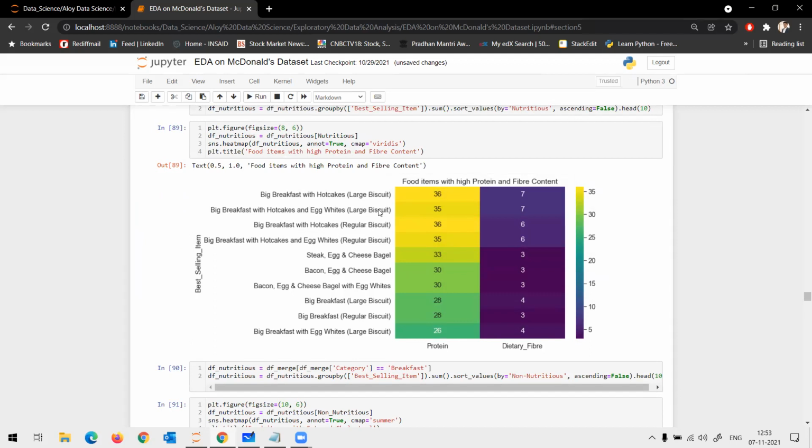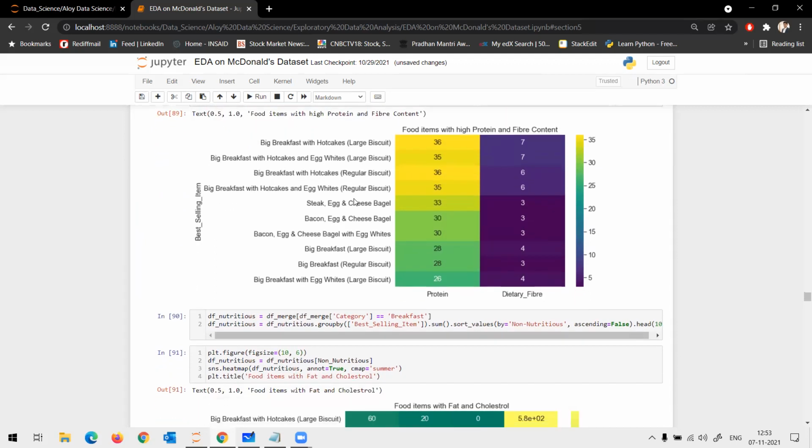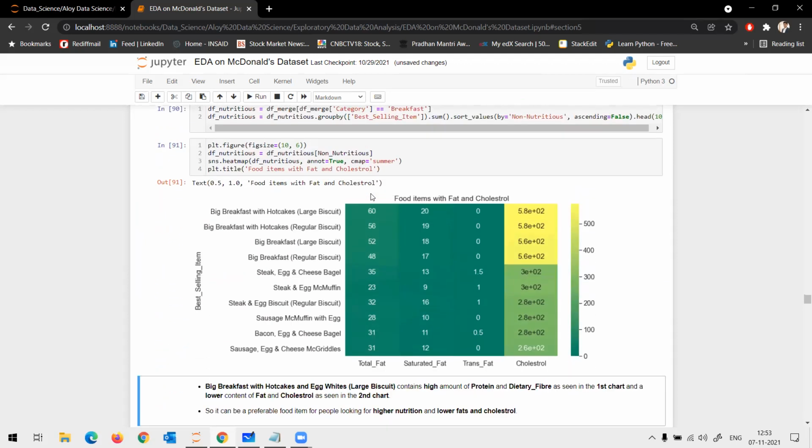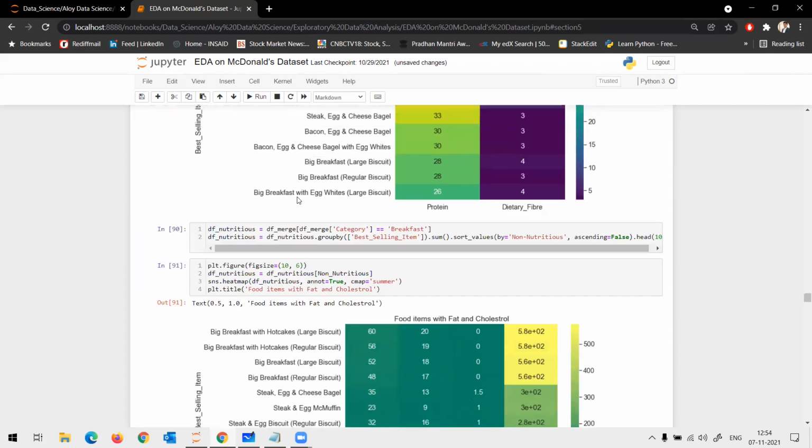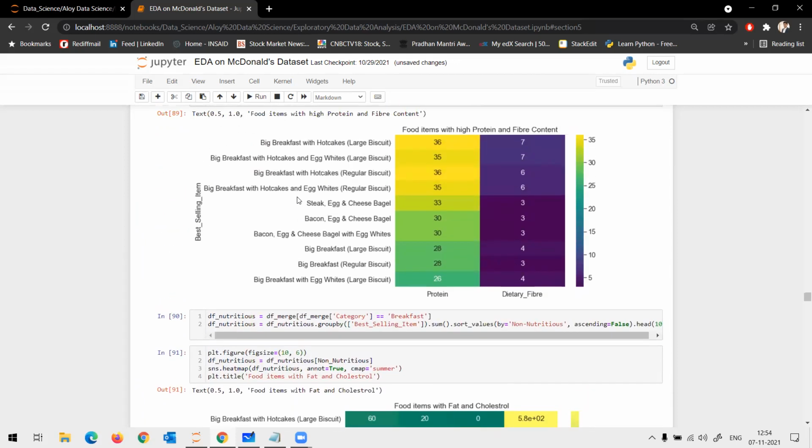So which combination of food would you recommend to a friend? Basically your top 5 part of nutritious and bottom 5 part of non-nutritious, right? Yes. So is there a food that overlaps here?